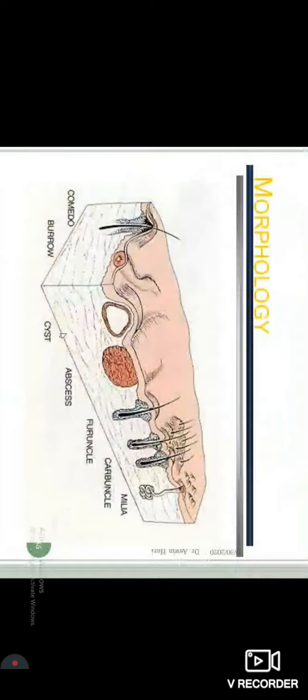Very much important. So again, coming to the morphology slide, in which you will have an idea. Why I am putting these morphology slides here is to make you understand that these are lesions which raise the skin. They are elevated lesions. As you see here, a comedone pushes out the skin, burrows push out the skin, which means these are lesions which separate dermoepidermal connections.